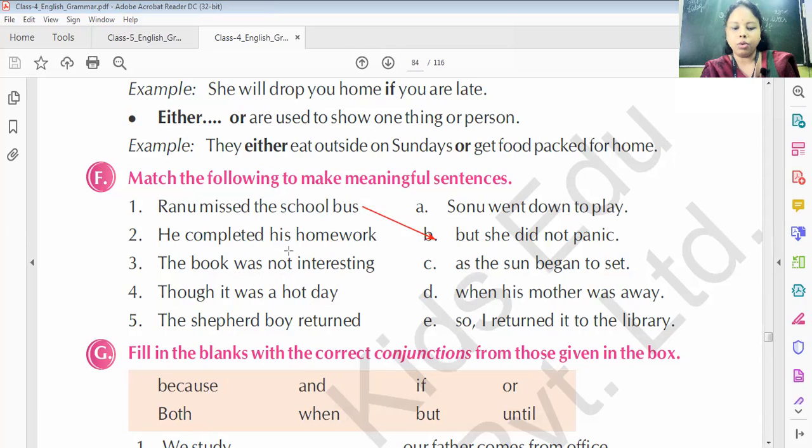He completed his homework when his mother was away. The book was not as interesting, so I returned it to the library. Though it was a hot day, Sonu went down to play. The shepherd boy returned as the sun began to set. Okay, so I hope that you all have done this one also.